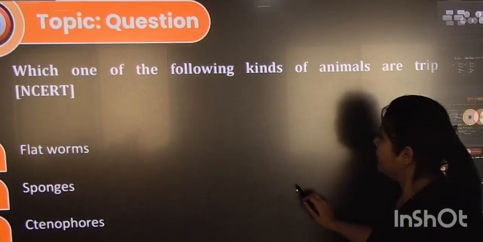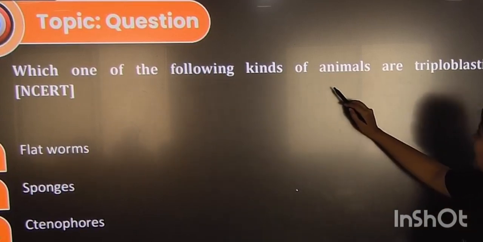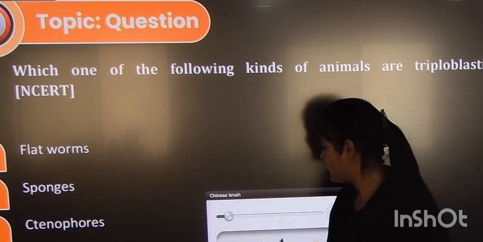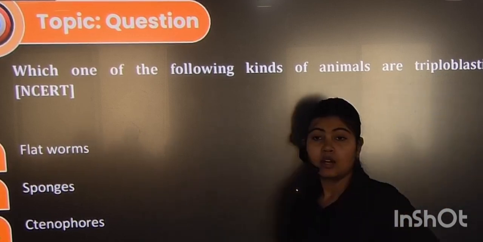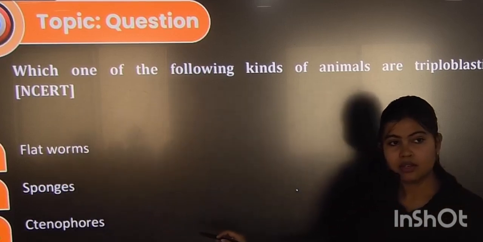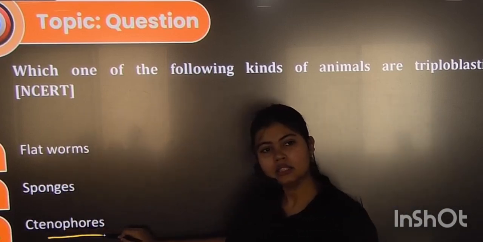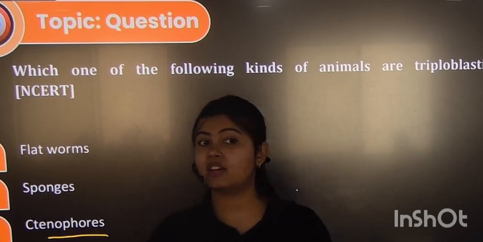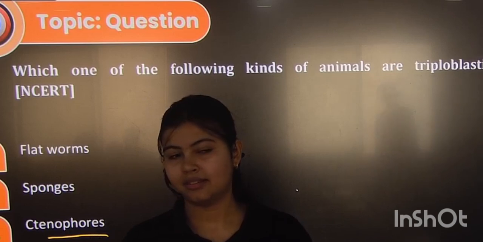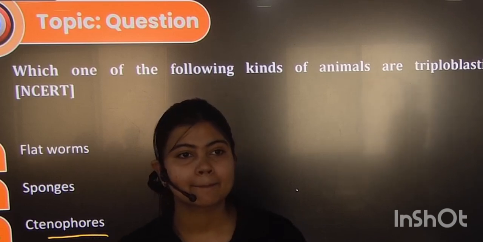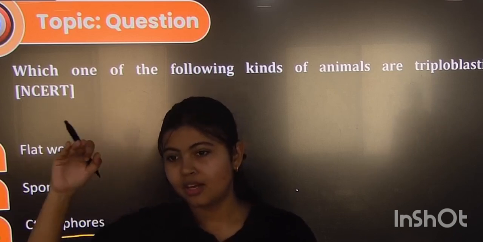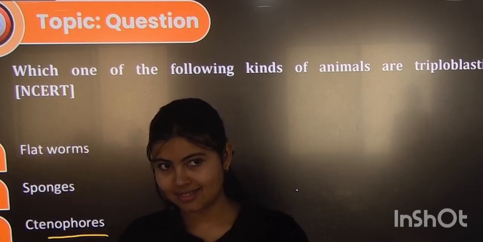So tell me, which of the following kinds of animals are triploblastic? Yes, you tell me. What can be the answers? Ctenophore. Why? Stand up and loudly. जिस तरह से नॉइज कर रहे थे. अच्छा, तुम वो फॉलो कर रहे हो. क्वेश्चन में ही आंसर छुपा रहता है, right?